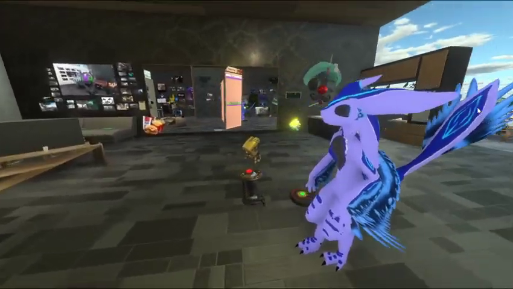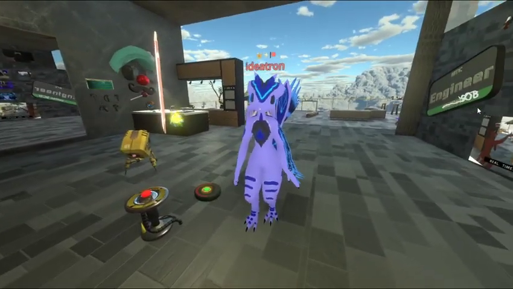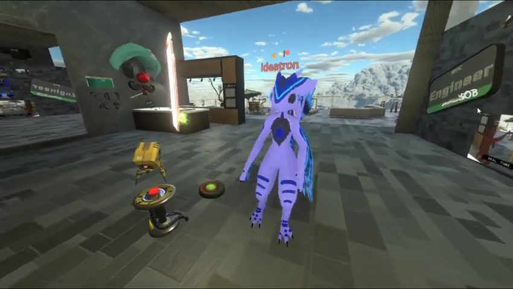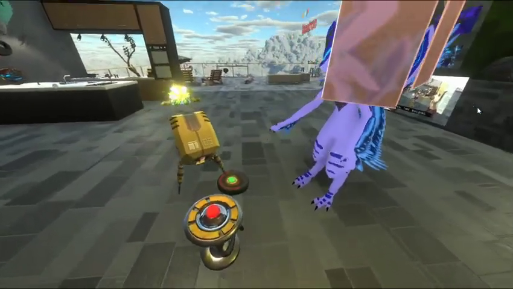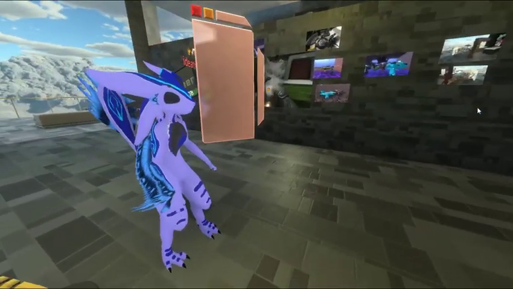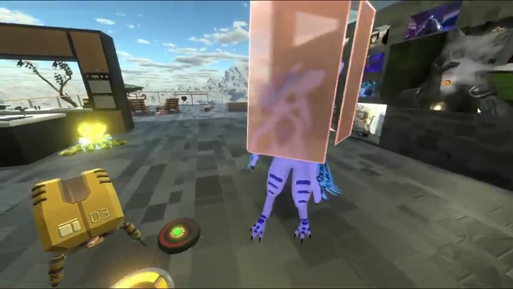What I've also done is I've downloaded some non-player characters, or NPCs. You might want to call them bots if you wish. You see them over here. These are user-created NPCs from the community, and we're going to be looking at these today.